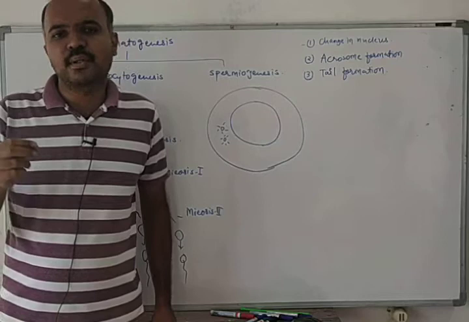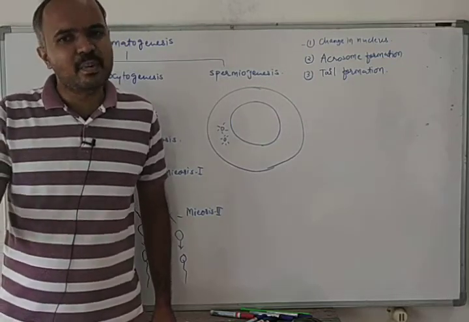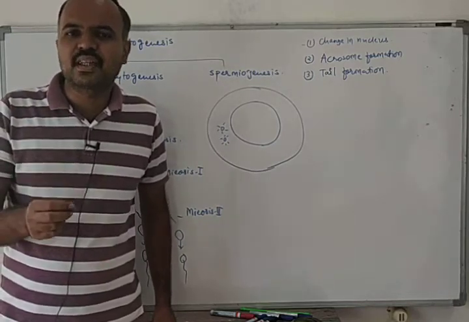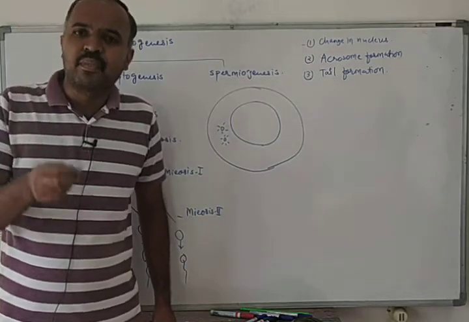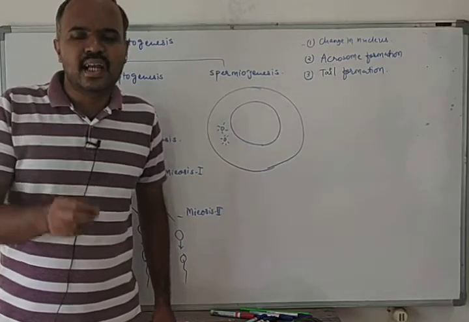After the completion of meiosis 1, the primary spermatocyte will give rise to the secondary spermatocyte.